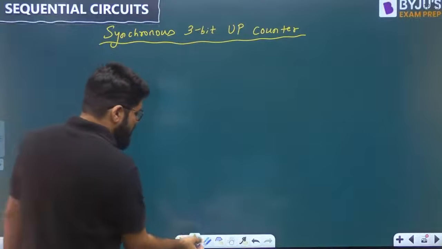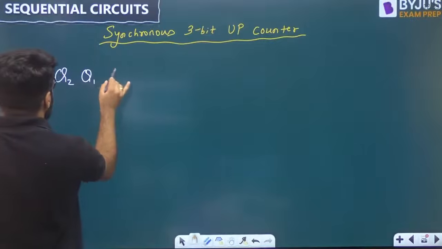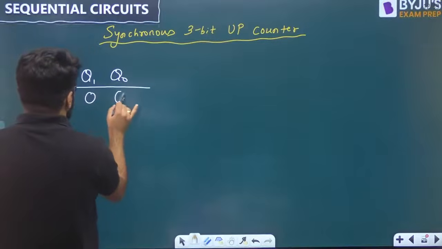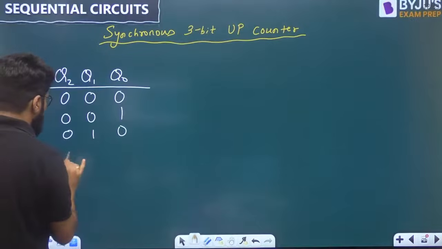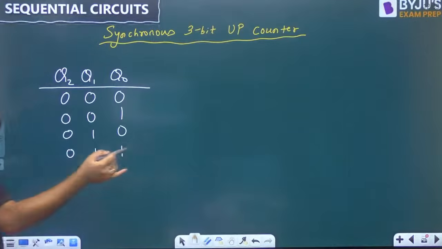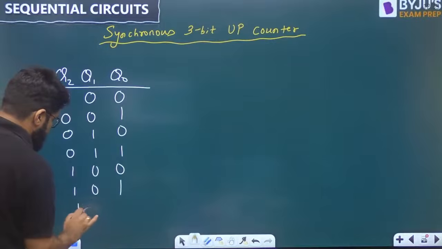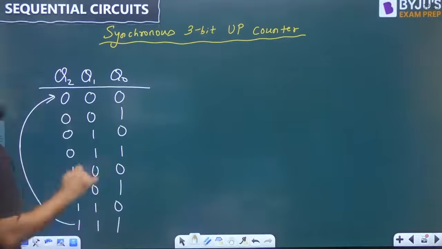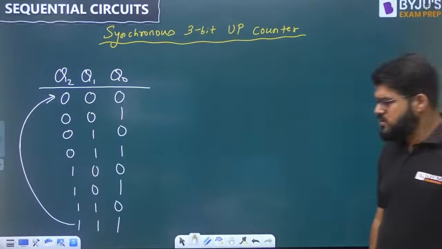Okay, so what is the truth table? I'll explain very briefly. Q2, Q1, Q0, and since it is an up counter, it is going to go up. So initial state 0, 0, 0, next up 1, 2, 3, and so on. This is the count pattern, and back to 0, 0, 0.